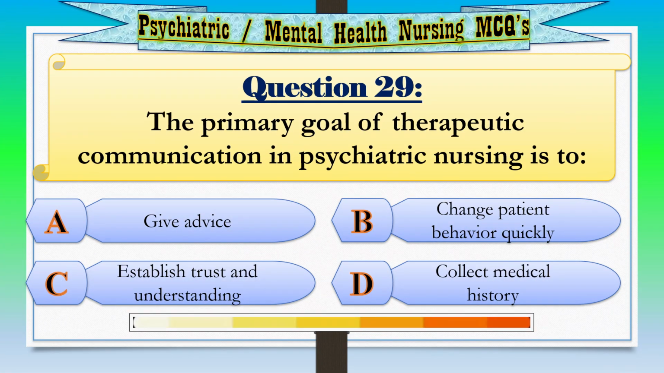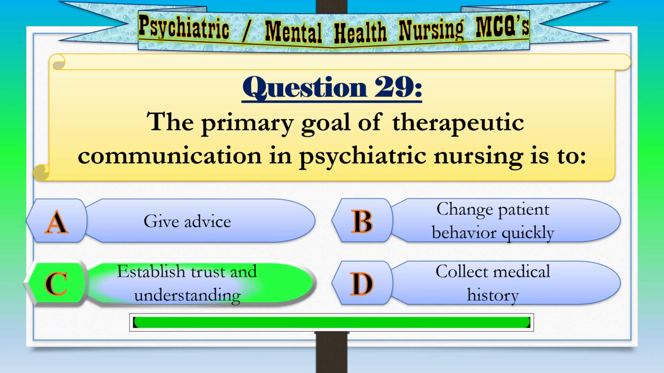Question 29. The primary goal of therapeutic communication in psychiatric nursing is to Option A, give advice. Option B, change patient behavior quickly. Option C, establish trust and understanding. Option D, collect medical history. Correct answer, option C, establish trust and understanding.